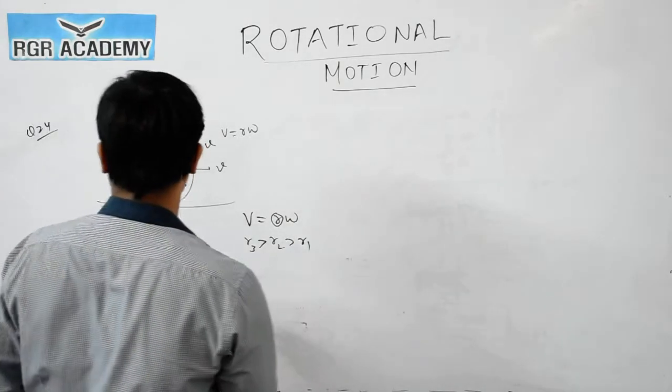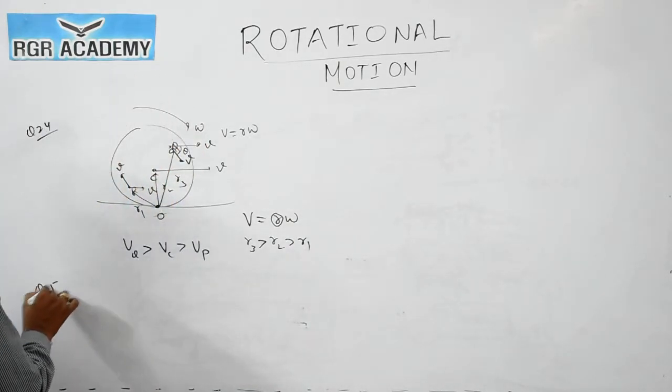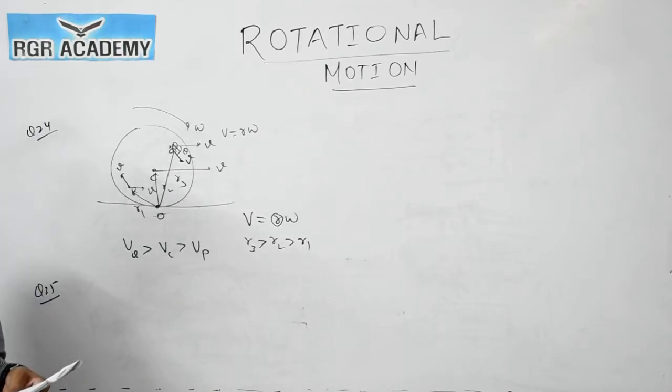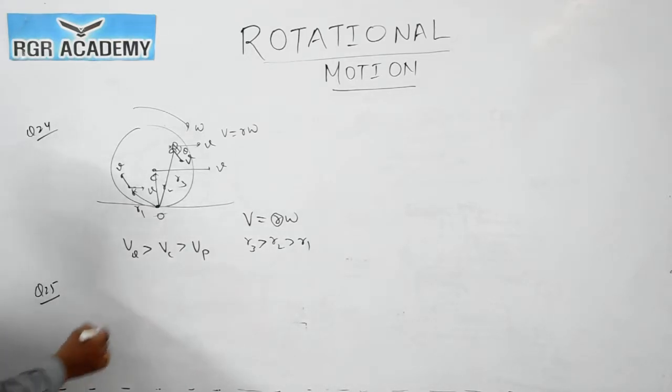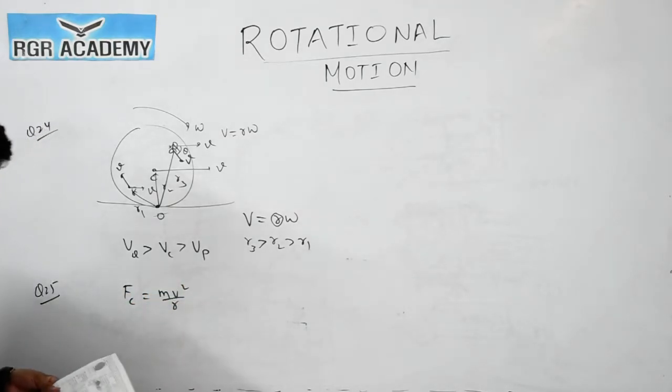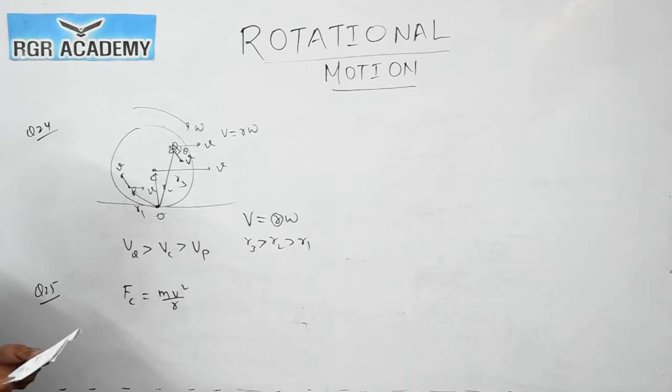Now question number 25. A particle of mass m is rotating in a plane in a circular path of radius small r. The angular momentum is L. What is the centripetal force acting on the particle? We know that centripetal force is given by mv square by r. But they have given angular momentum as L, so we have to write the answer in terms of angular momentum.